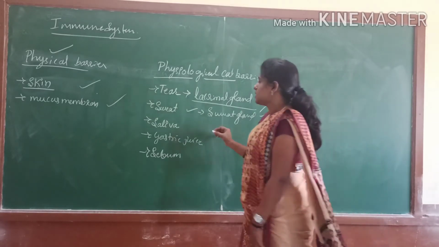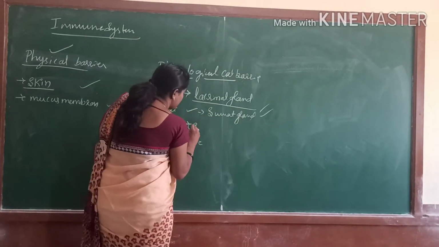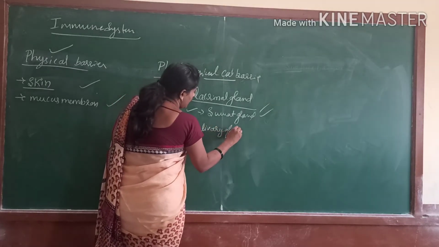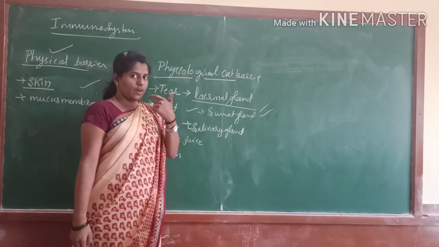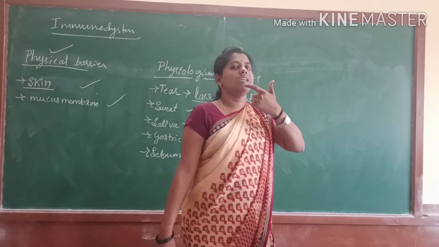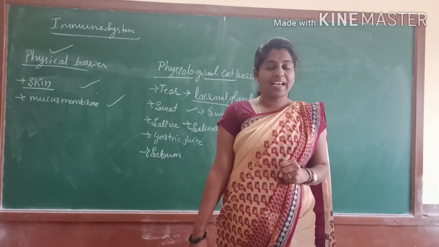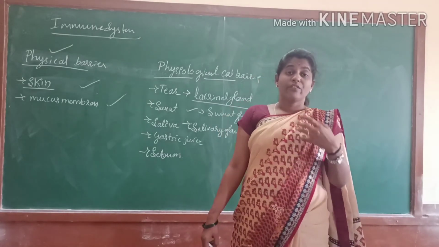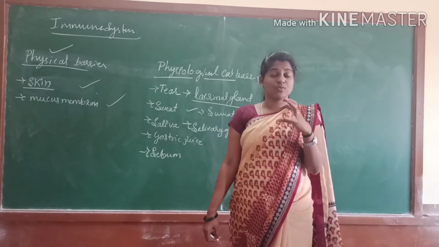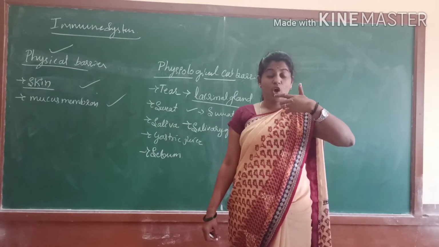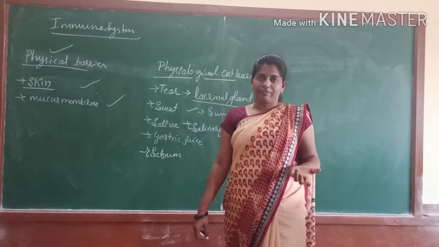Next, the saliva, which is secreted by the salivary glands and is present in the mouth. Saliva also has antibacterial property, meaning that microorganisms which enter the body will die in the mouth itself because of the action of saliva.